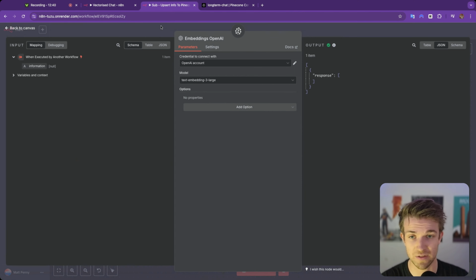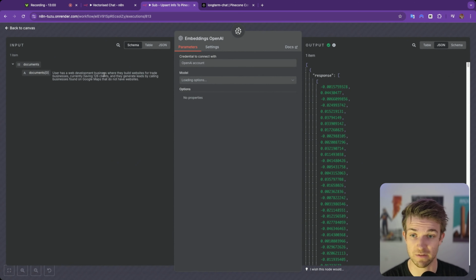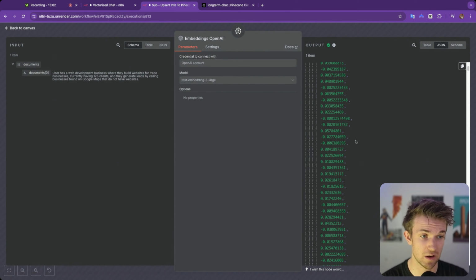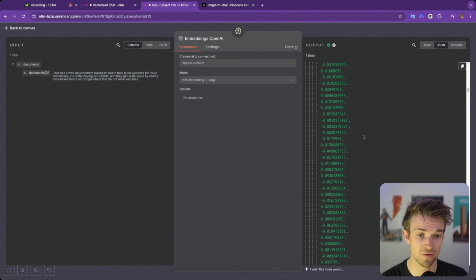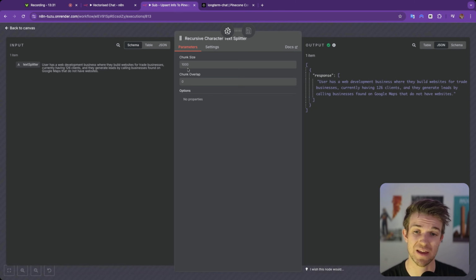No, okay, so we don't have anything coming in. But it's going to turn this bit of information here into this large array of numbers, which is how a vector database works. So it then creates that large list of numbers. Actually, before it does that, it takes the text and splits it down into manageable chunks. And we can see here that each chunk is going to be 1,000 characters long.